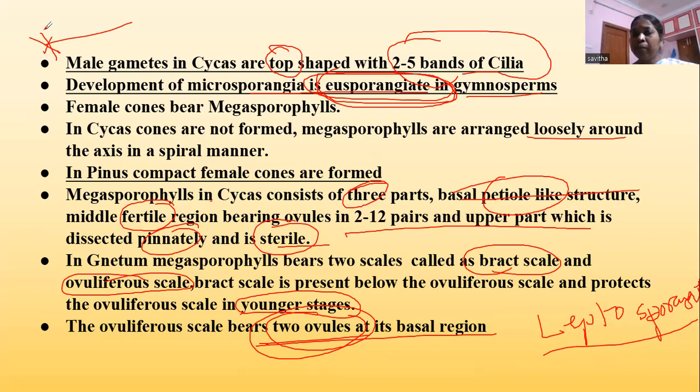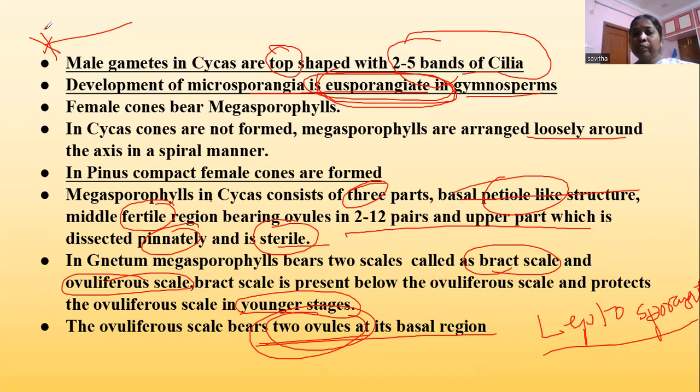Female cones bear megasporophylls, which are different in different plants. In Cycas, they don't form any cone-like structure. They are arranged loosely around the axis, and each megasporophyll has 3 parts: a basal, petiole-like or stalk-like structure; a middle fertile region, which has ovules in pairs, there may be 2 to 12 pairs of ovules; and the upper part, which is pinnately dissected. So this is about the cone of Cycas.